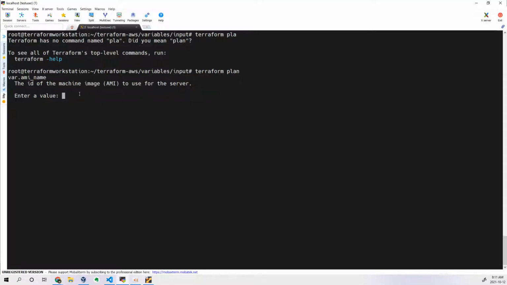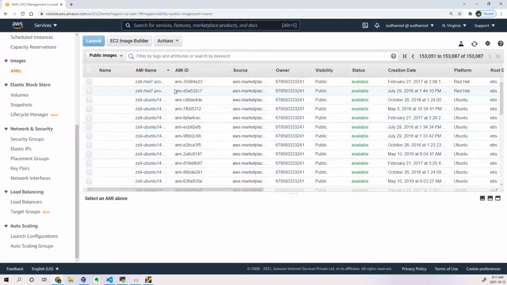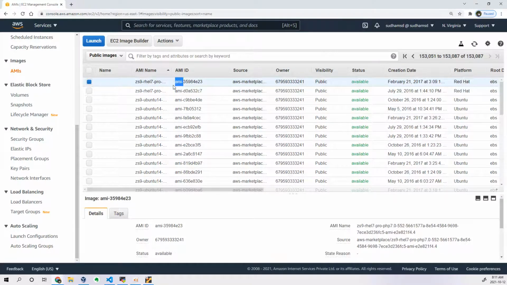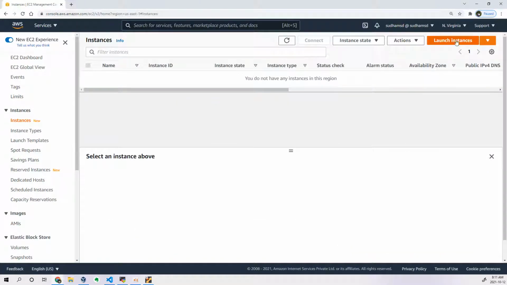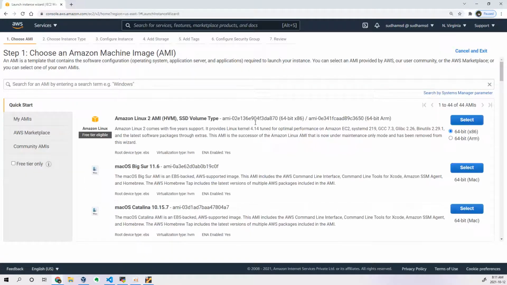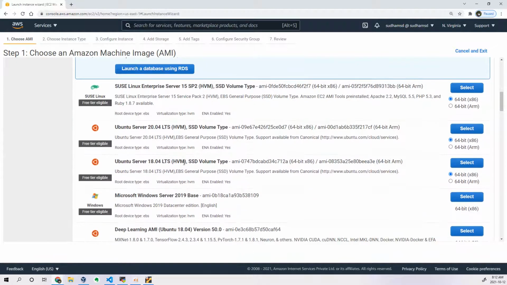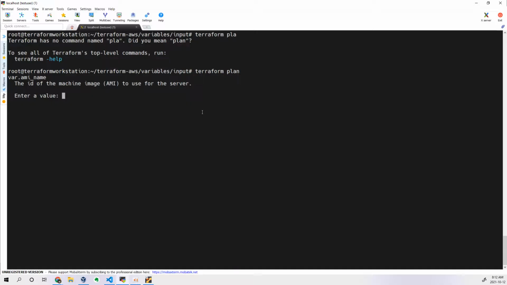What we are trying to use is the AMI ID. So my AMI ID should start with ami hyphen. That is my intention actually. That is the first thing. And the length of this AMI should be greater than 4 characters, which is okay for me. Obviously it will be greater than 4 characters, but still I'm validating it. Now I will give some AMI. Let me go to launch instance.